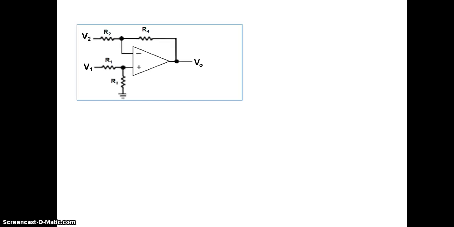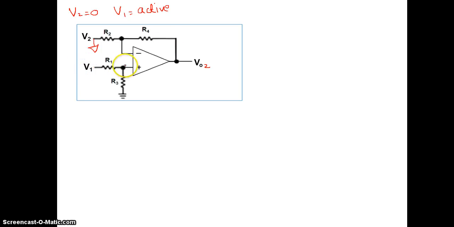Now, for the second case, you consider that V2 is equal to 0 and V1 is active. That means keep V1 alone there and keep V2 equal to 0. Consider the output due to V1 alone is say V02. And so V2 equal to 0 means this terminal is going to be the ground and you have only V1. So V1 is applied to the non-inverting terminal.